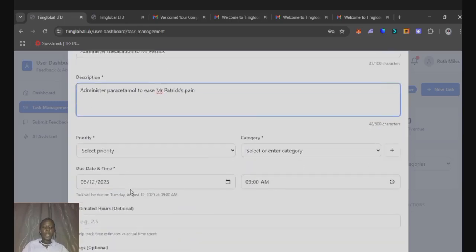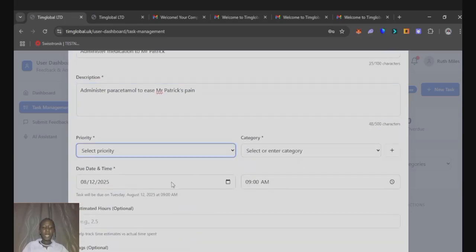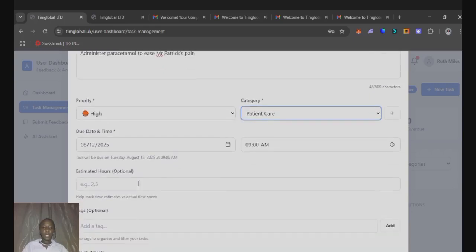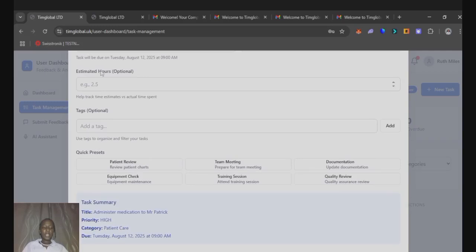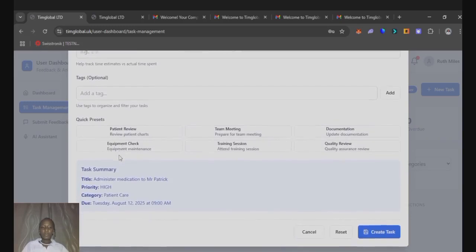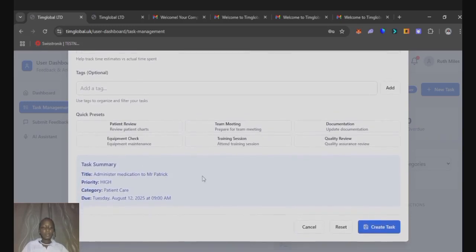Okay. So priority, let's say it is a high priority task. The category is under patient care. Okay. The estimated date, let me set it to 12th of August 2025, then by 9 a.m. That is when the task will be due. The estimated time is optional, tags optional. Now you can create tags.